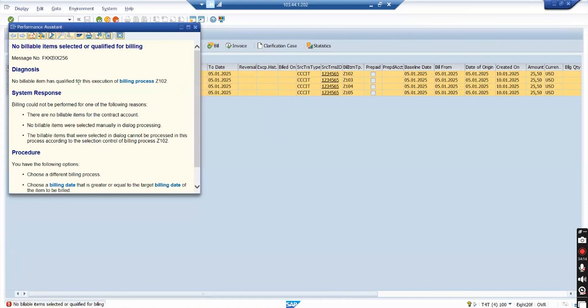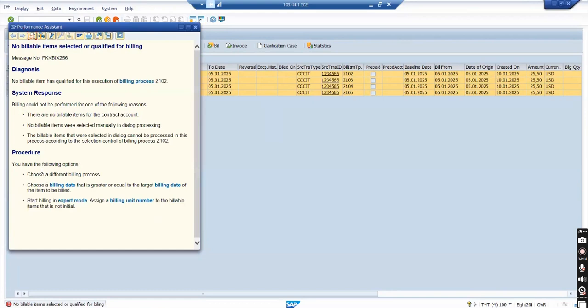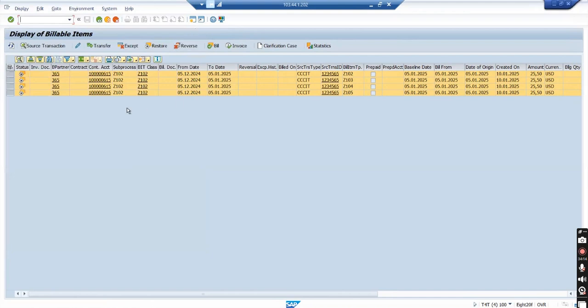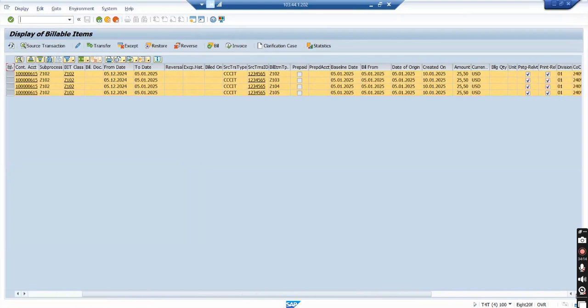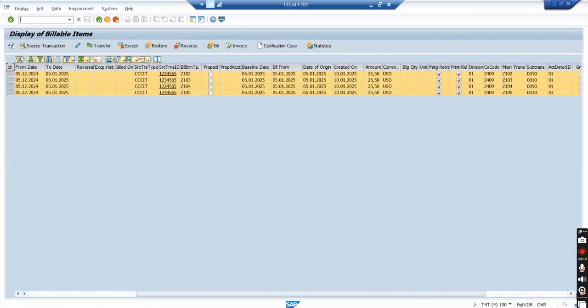no billable items have qualified for execution of billing. Choose a different billing process. Choose a different billing date that is greater than or equal to the target billing date. Start billing date in expert mode. Assign billing unit number to the billable items that is not initial. Sub process. Some of the assignment is incorrect, which it is not pointing out.